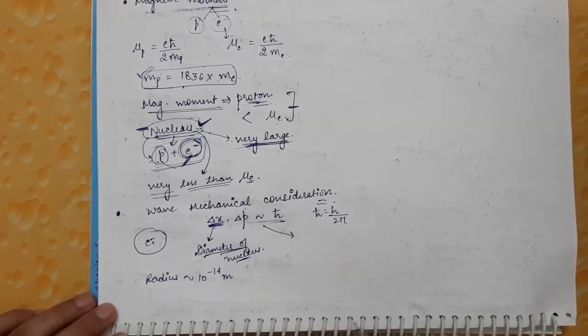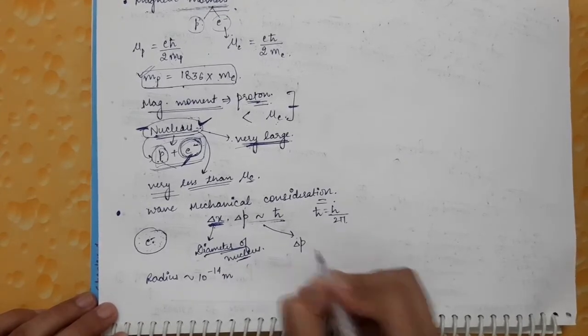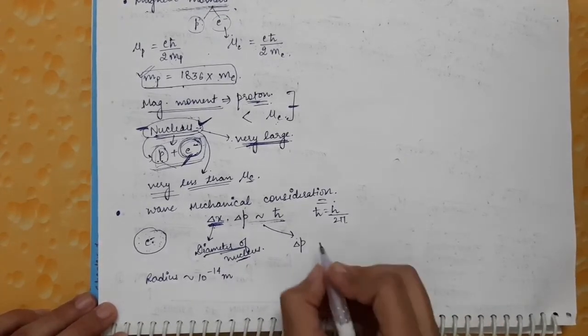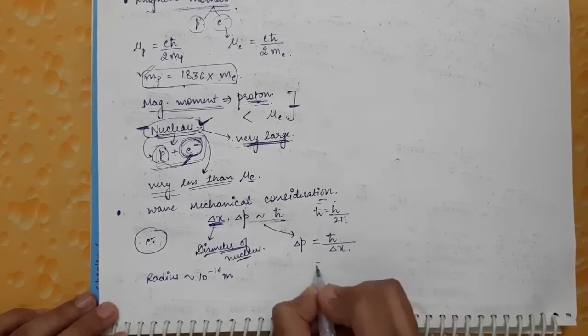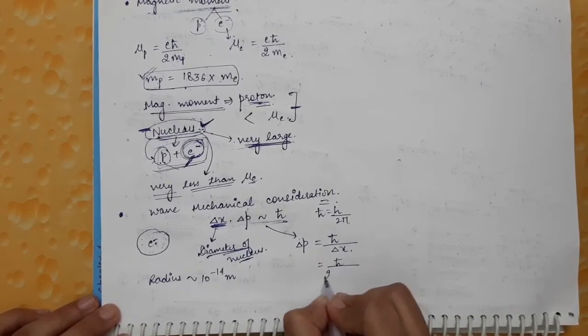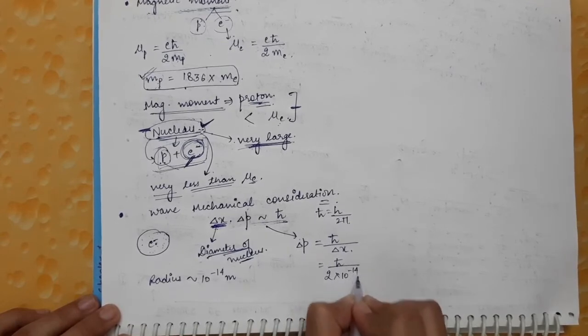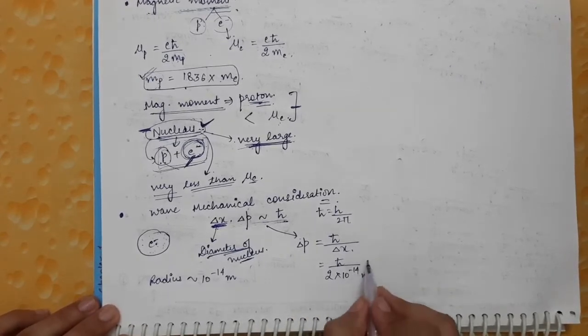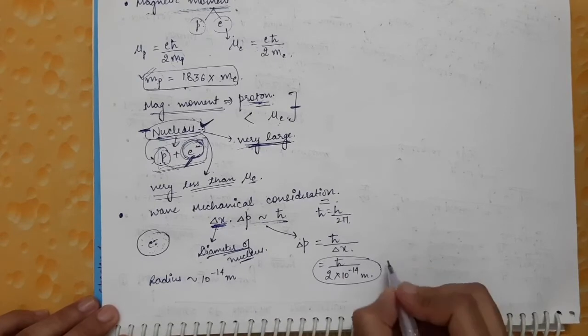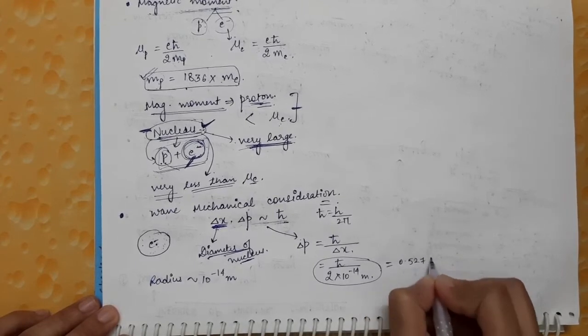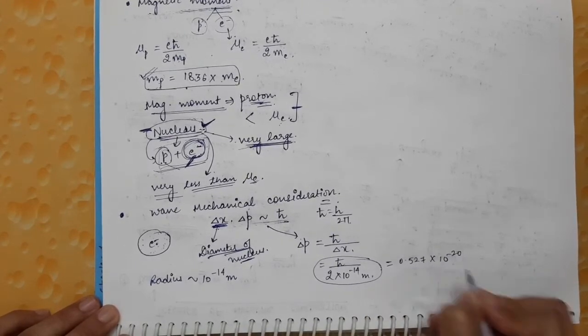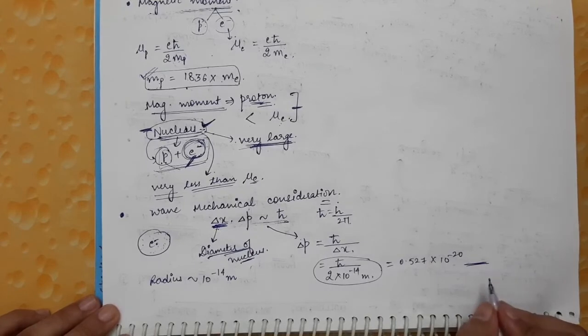So from here we can find the value of Δp, the uncertainty in momentum. This will be equal to ħ divided by Δx, which is ħ divided by 2 times 10^-14 meters. We evaluate this and we get the result that Δp is equal to 0.527 times 10^-20 in SI units.